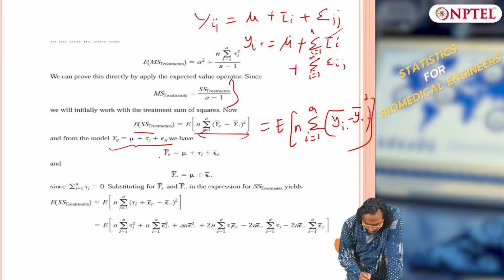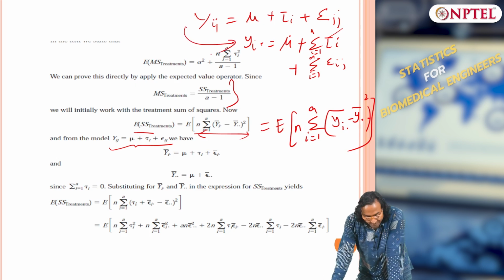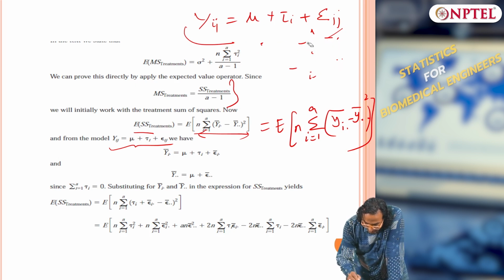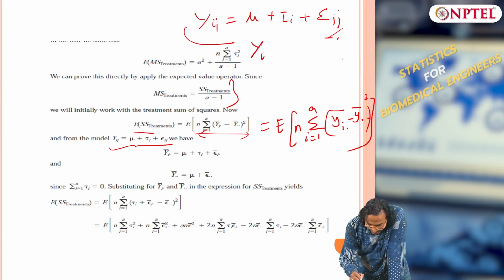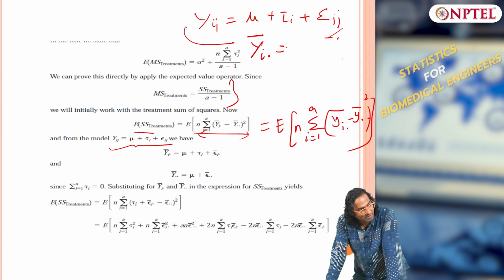You all understand how I got this step from here to here? From the first part to the second part, how did I get it? This is my original equation. From this equation, I want to write this. What should I do?